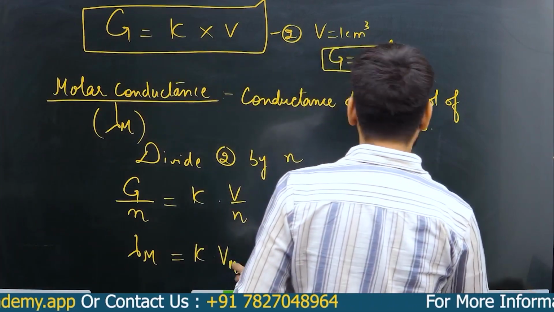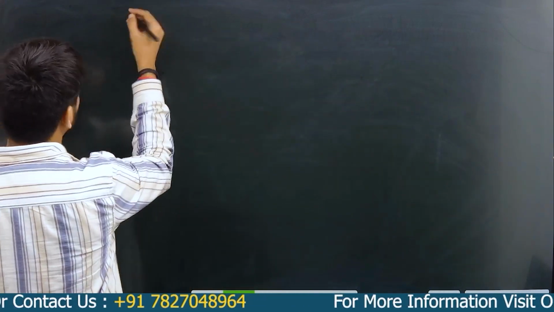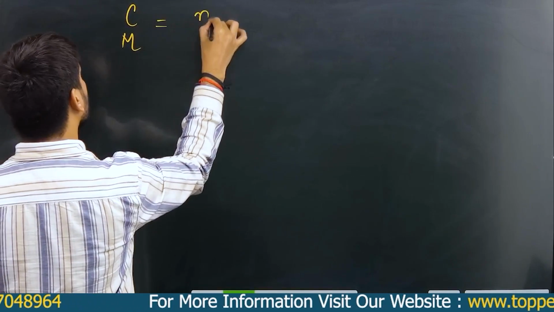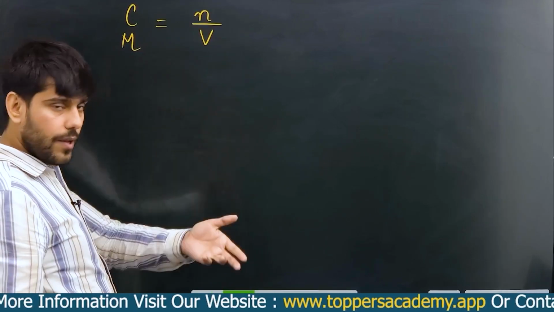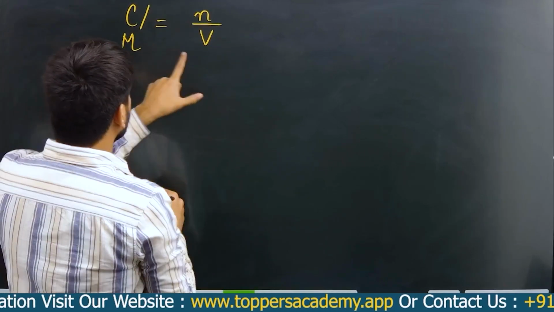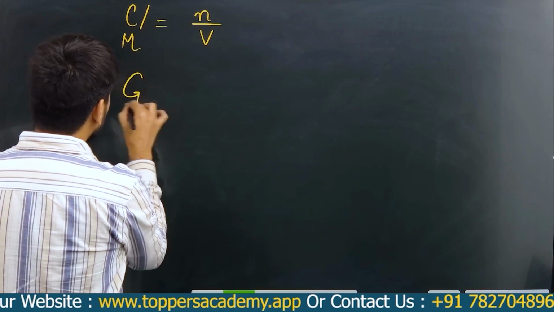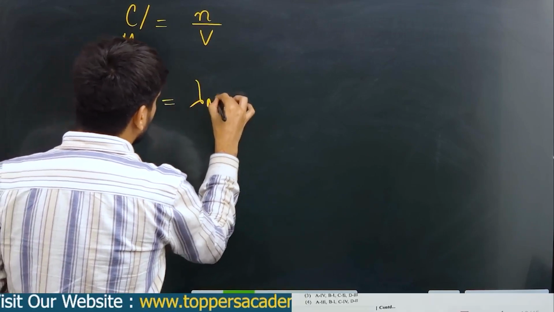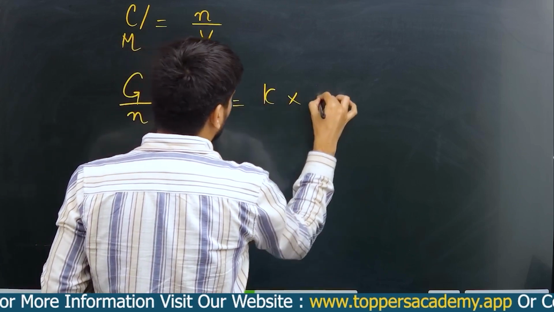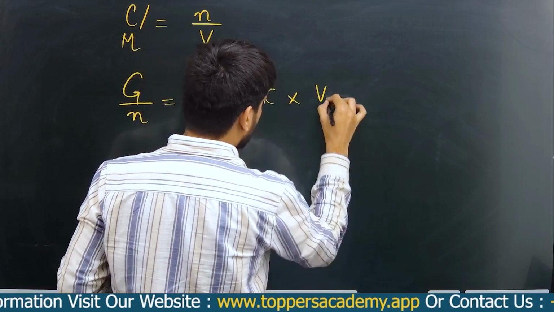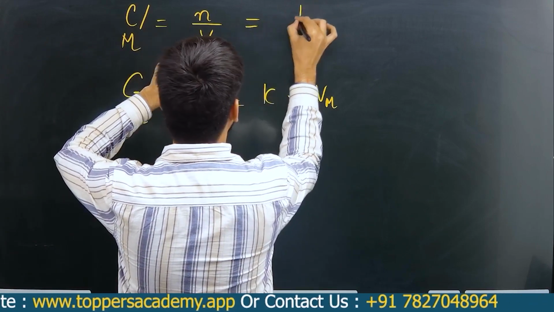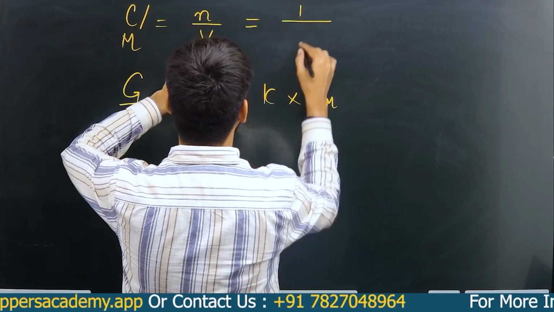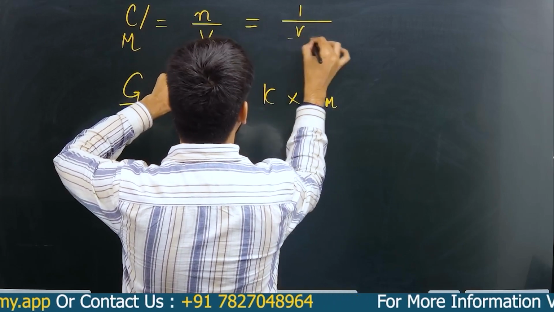Now we also know that if you have concentration, for say molarity, molarity is number of moles per unit volume, number of moles divided by volume. So lambda m is equal to kappa into V by n, this is Vm, right? Now can I write this concentration as 1 upon V upon n?